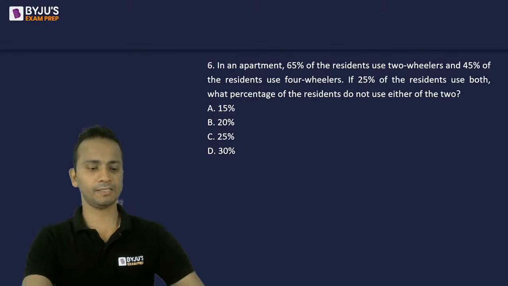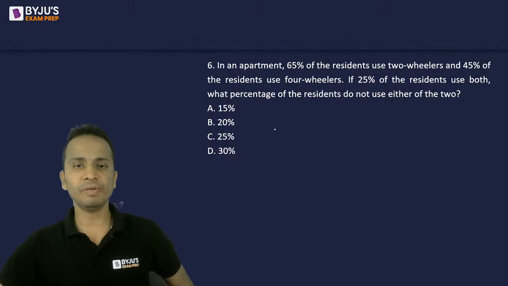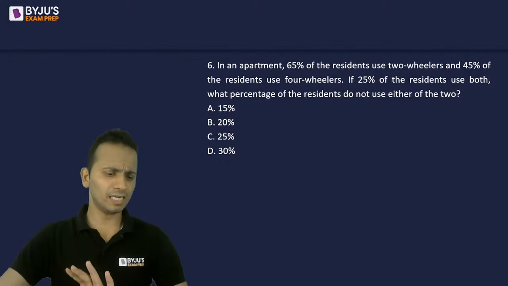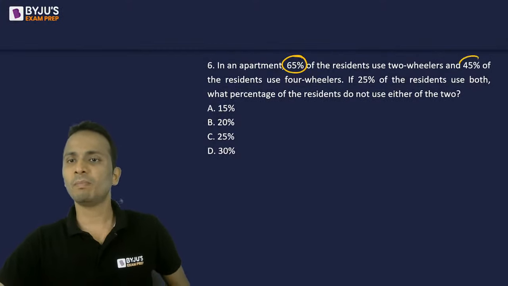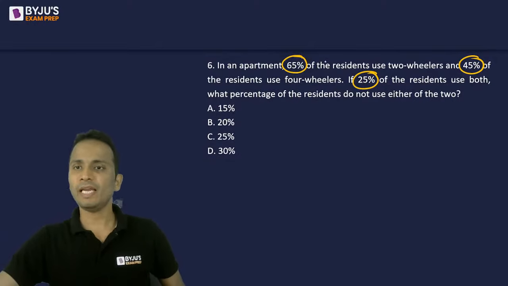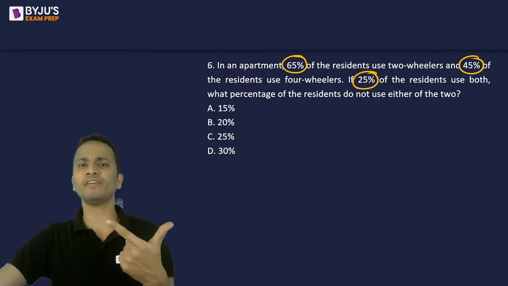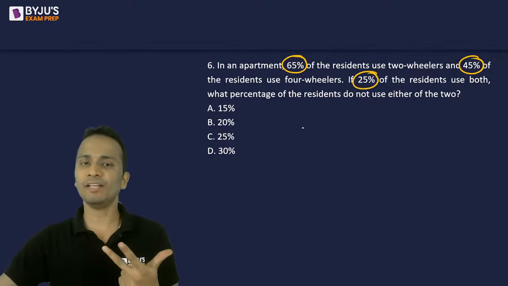All right, nice. Good. So now we just have to calculate A union B first of all. I'll try to do this orally. A union B will be A plus B minus A intersection B. So 65 plus 45 is 110, minus 25 is 85.